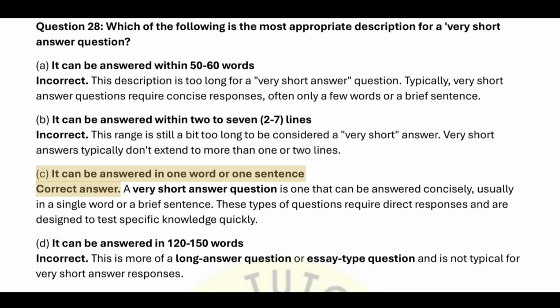C. It can be answered in 1 word or 1 sentence. Correct answer. A very short answer question is one that can be answered concisely, usually in a single word or a brief sentence. These types of questions require direct responses and are designed to test specific knowledge quickly.